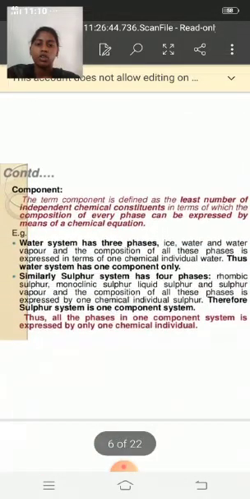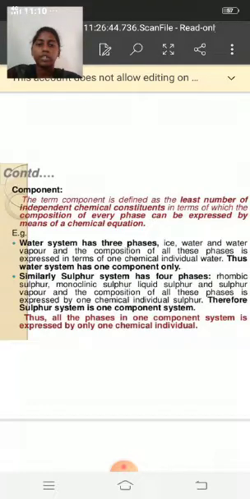And next we go to the component. The term component is defined as the least number of independent chemical constituents in terms of which the composition of every phase can be expressed by means of a chemical equation. Once again I repeat, the term component is defined as the least number of independent chemical constituents in terms of which the composition of every phase can be expressed by means of a chemical equation.